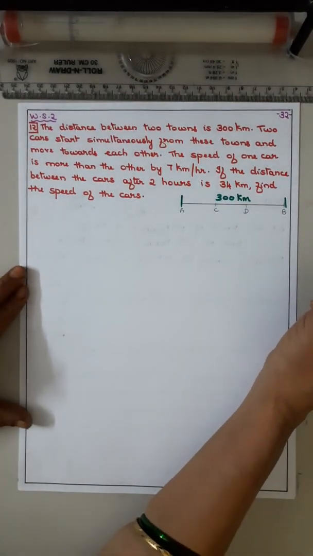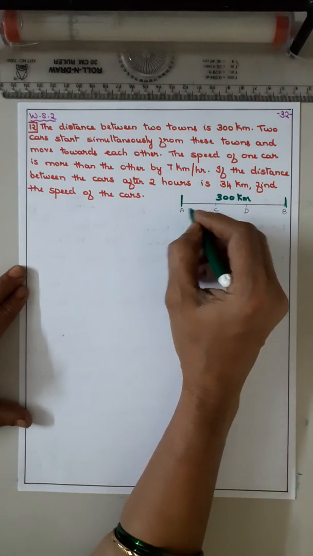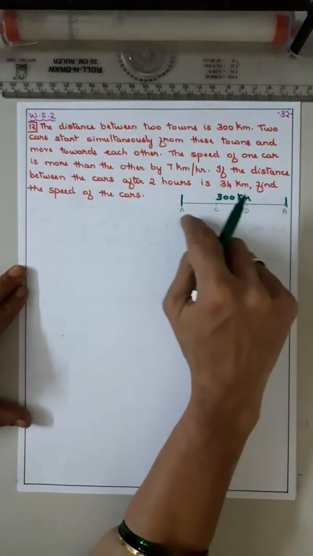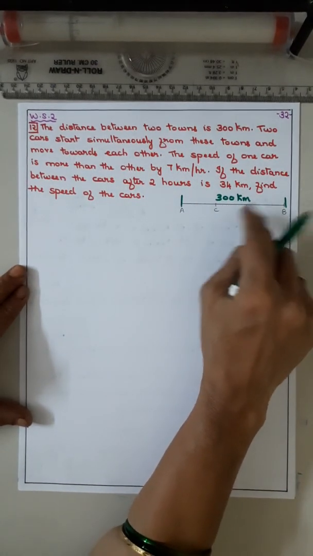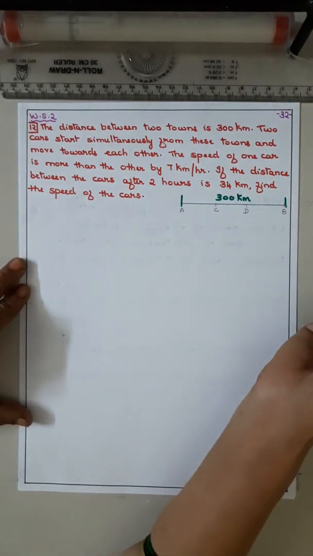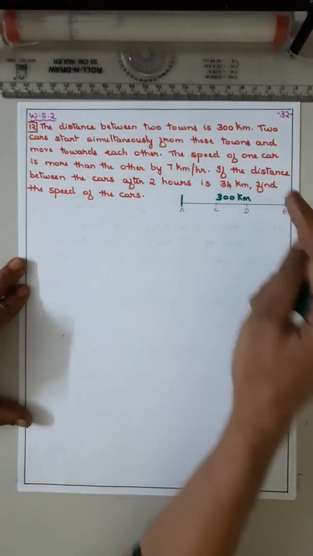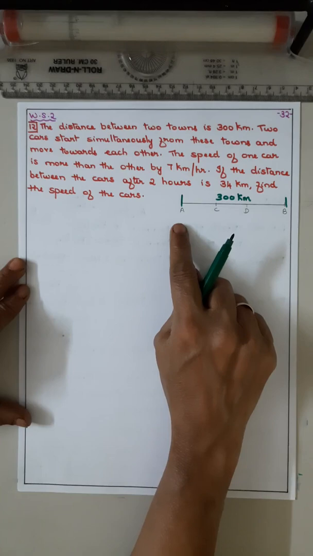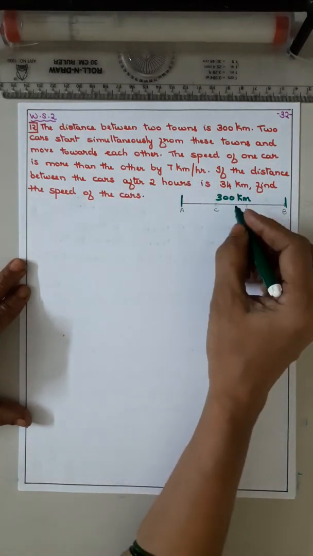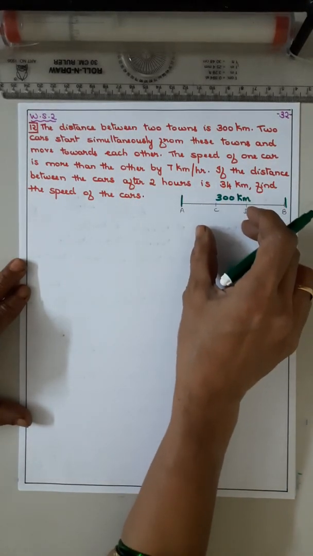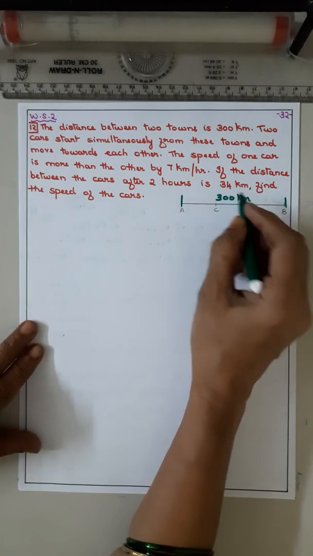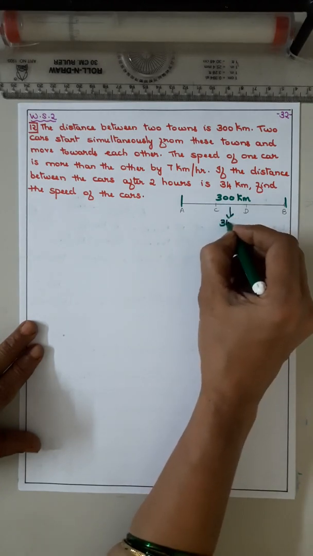Okay, first, one car is moving from A and the other is moving from B, between the two towns. From A the first car is moving, from B the second car will be moving, and the speed of one car is more than the other by 7 kilometer. If you take the car from A as x kilometer, B will be x plus 7, and after 2 hours the distance between the two cars will be 34 kilometer.